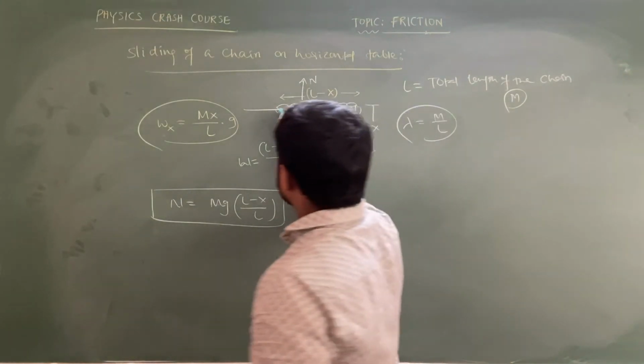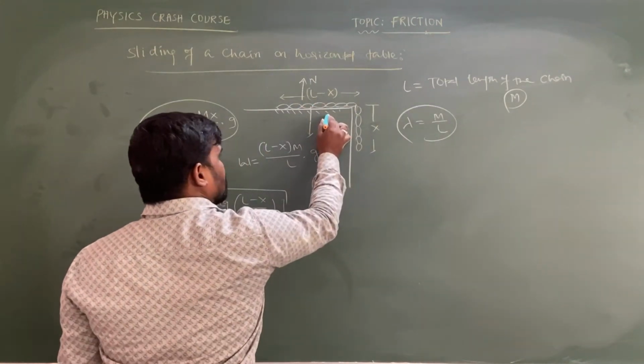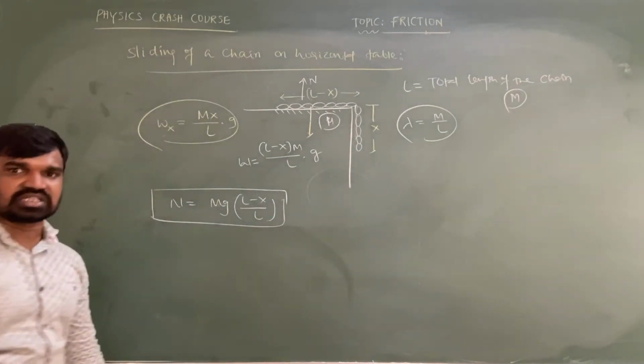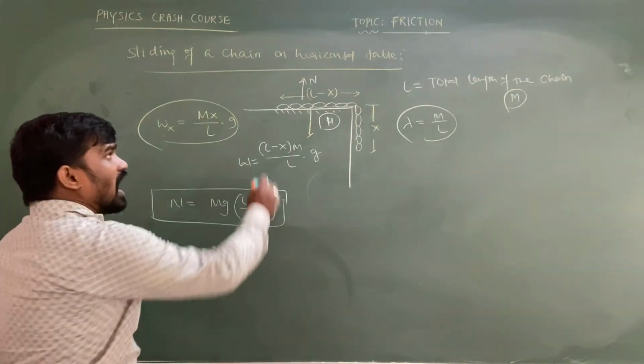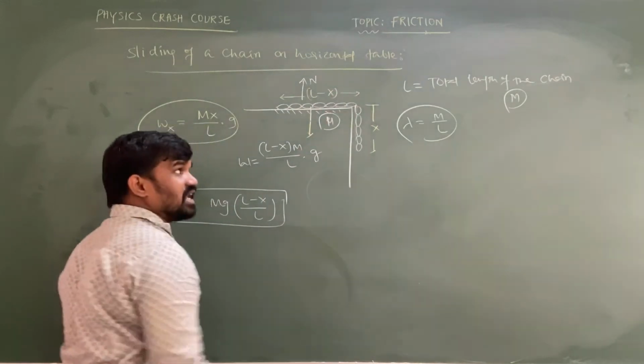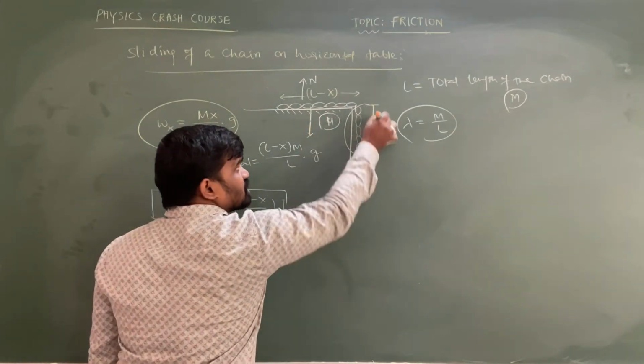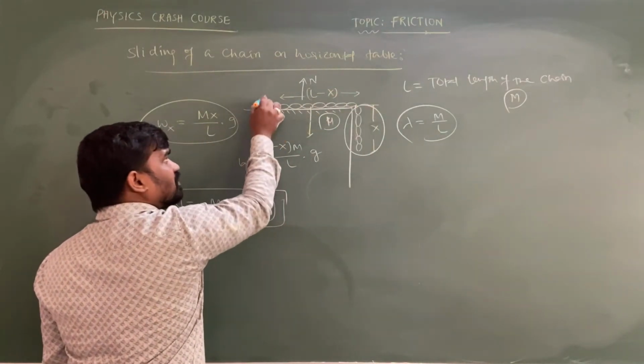If this surface is rough, then the coefficient of friction between the chain and the table is equal to mu, and the chain is not sliding because the weight of the suspended part is balanced by the friction.